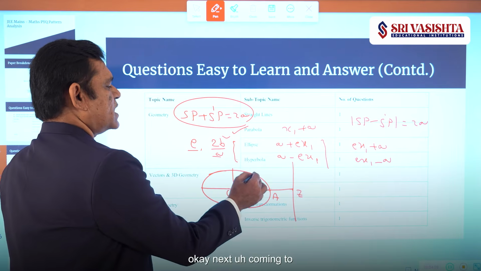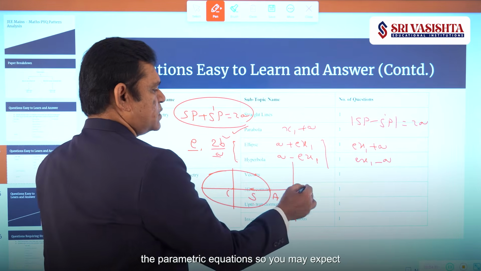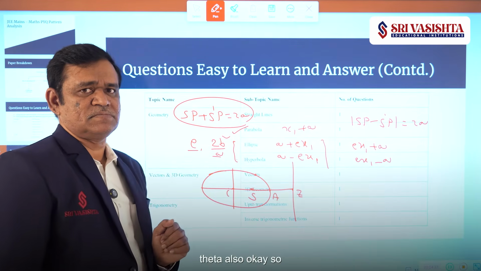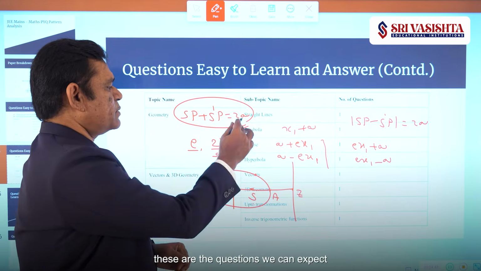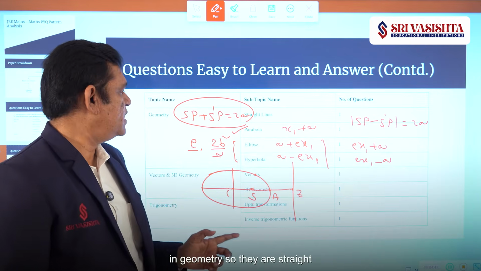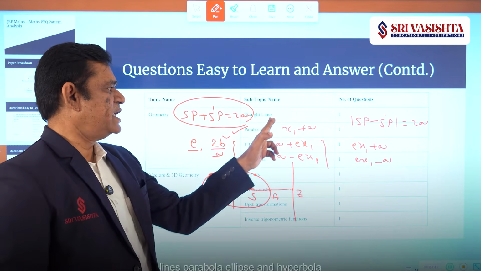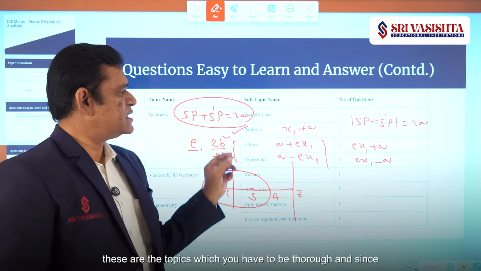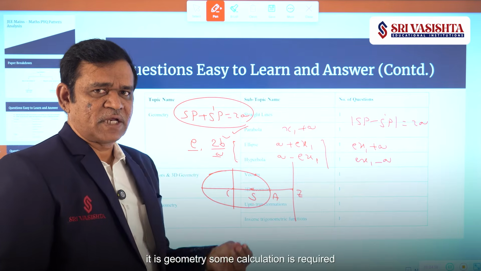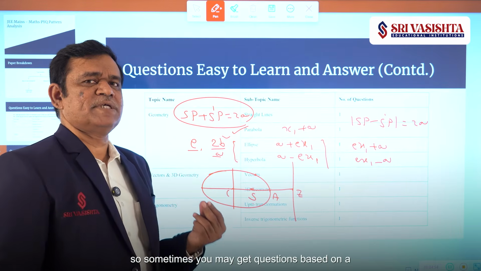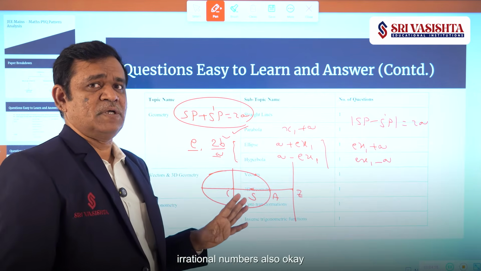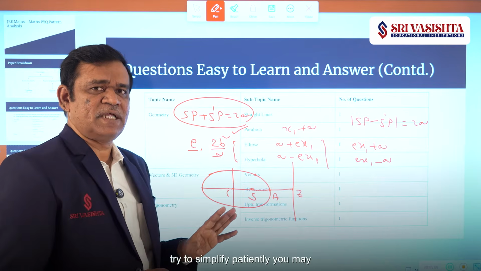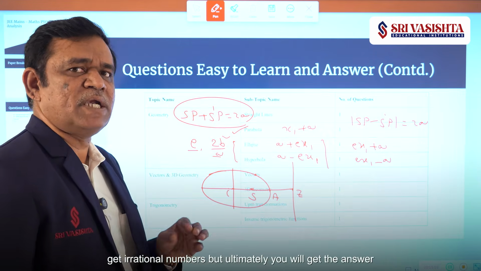Okay. Next, coming to the parametric equations, you may expect questions based on a cos theta and b sin theta also. Okay. So these are the questions we can expect in geometry. They are straight lines, parabola, ellipse and hyperbola. These are the topics which you have to be thorough in. And since it is geometry, some calculation is required. So sometimes you may get questions based on irrational numbers also. Okay, have patience, try to simplify patiently. You may get irrational numbers, but ultimately you will get the answer.